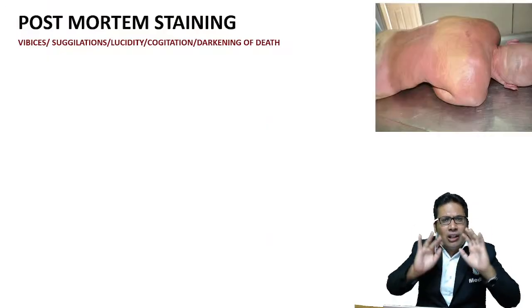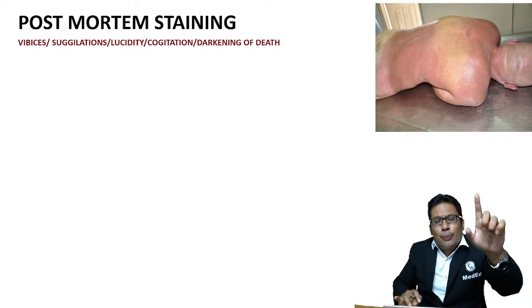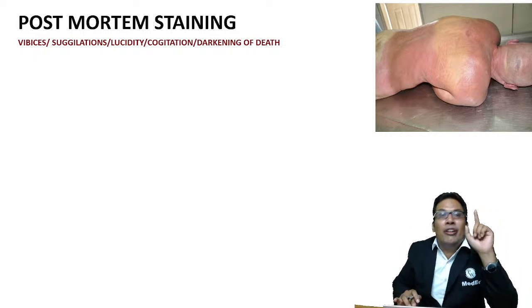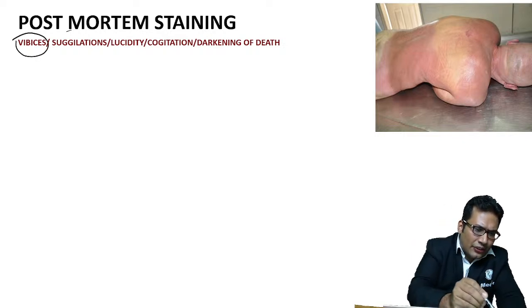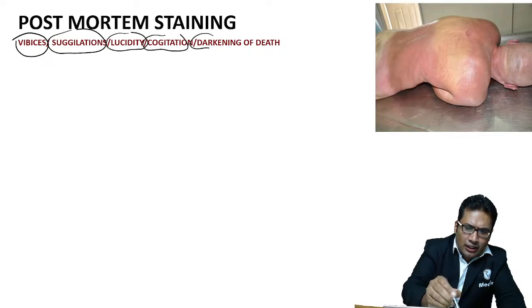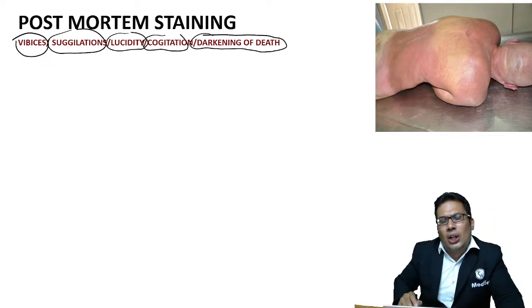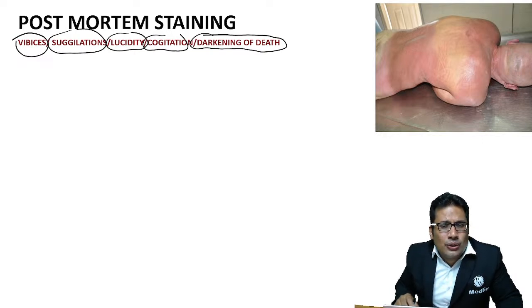So now briefly, we'll discuss some points about the postmortem staining. The postmortem staining is also known as vivices, suggulations, lucidity, cogitation, darkening of death. All are true. This is asked in one of the exams. What are the other names of postmortem staining? That is darkening of death, lucidity, and all other names.